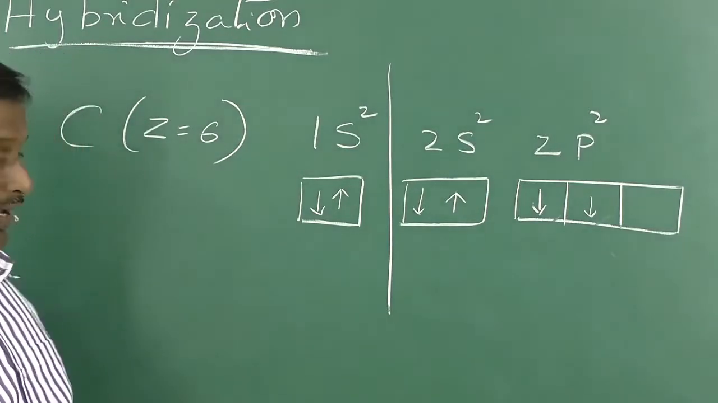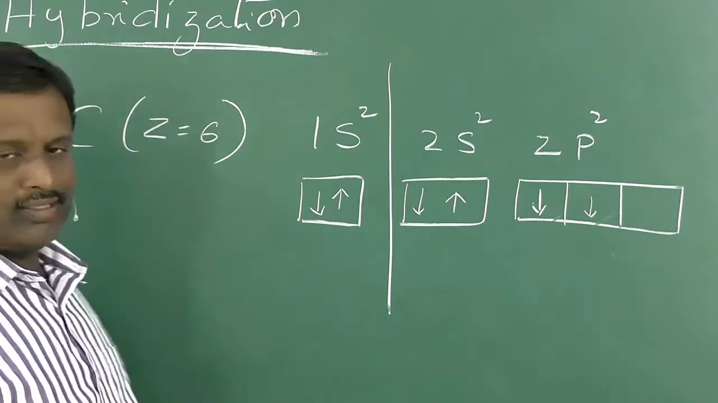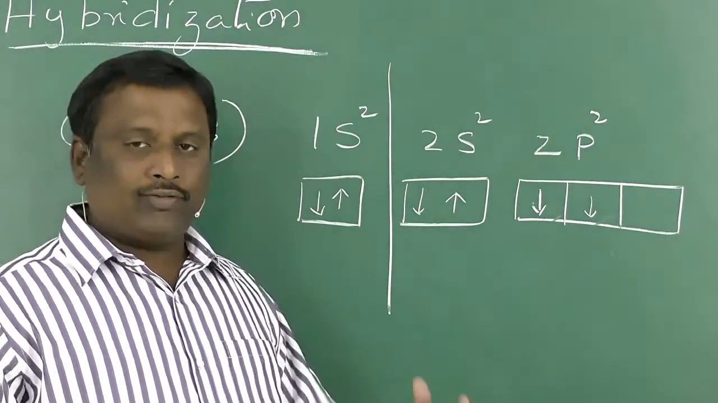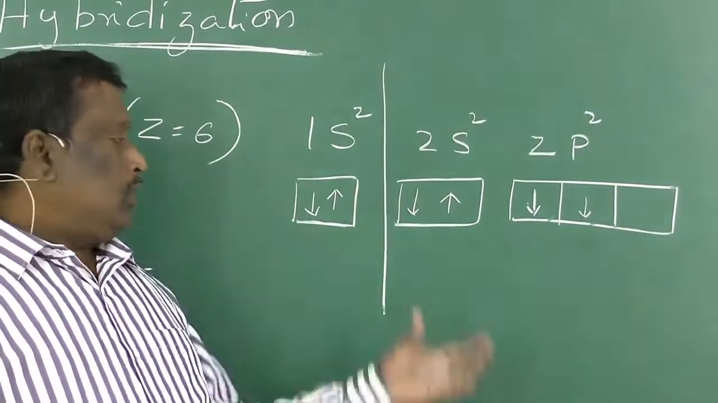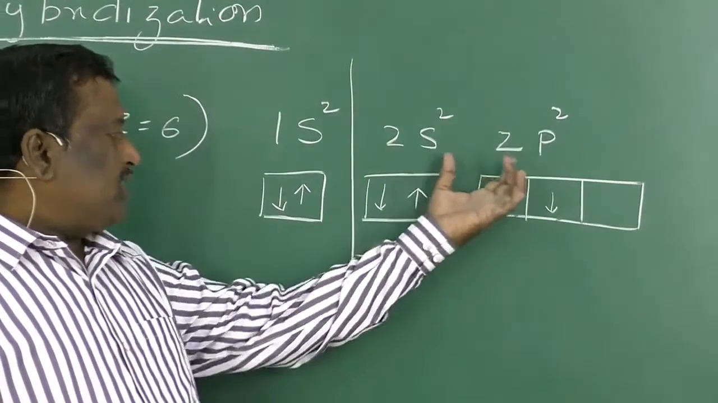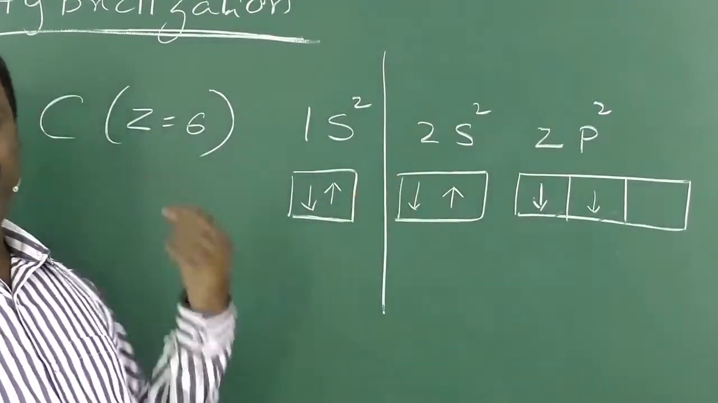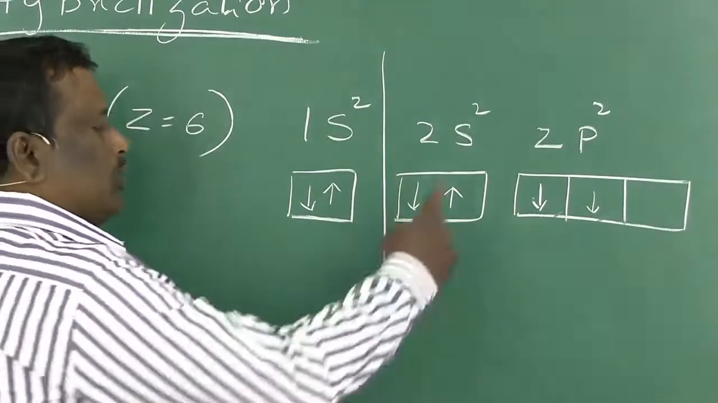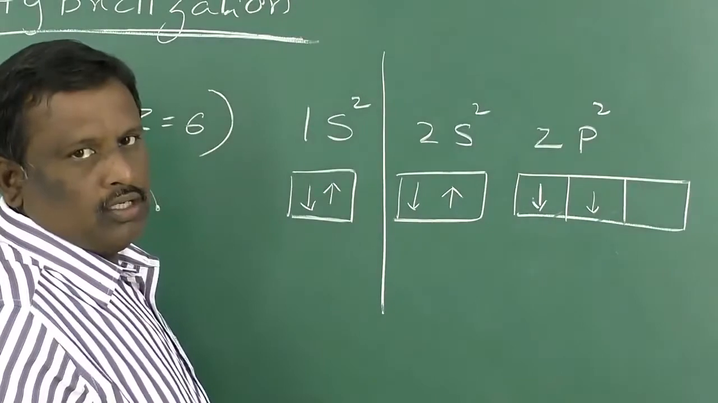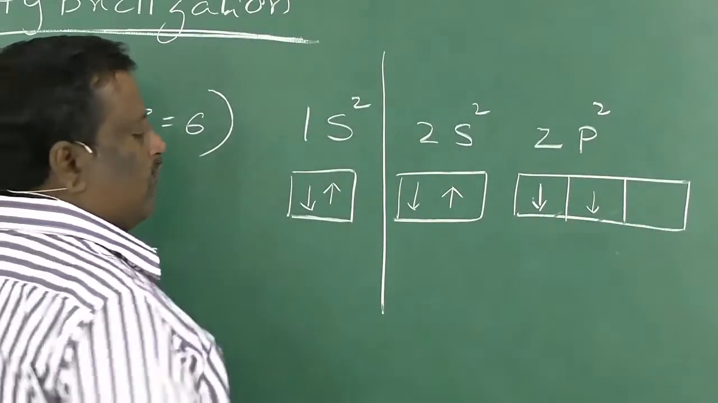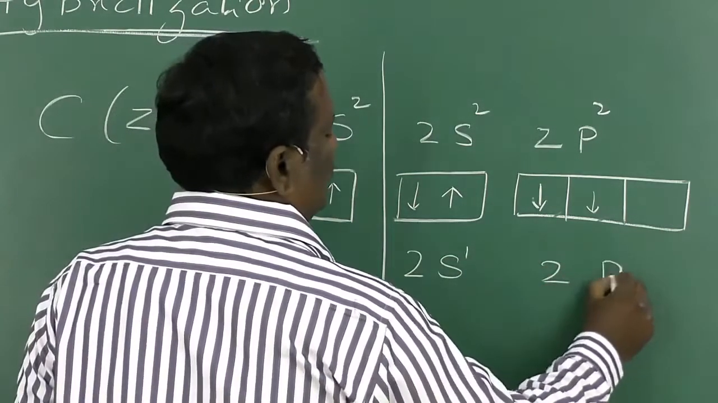Now, according to that, in the excited state, that is during the formation of the bonds, the electrons are excited because energy is released. In such cases, the difference in these energy levels is very small. That's why an electron in the 2s orbital will enter the empty p orbital. So, in the excited state, the electronic configuration of carbon is found to be 2s1, 2p3.